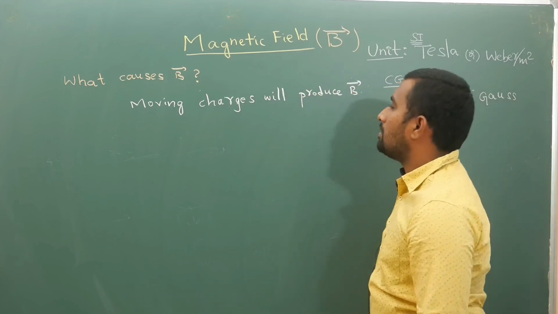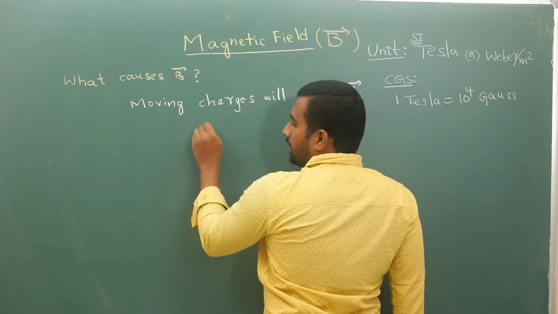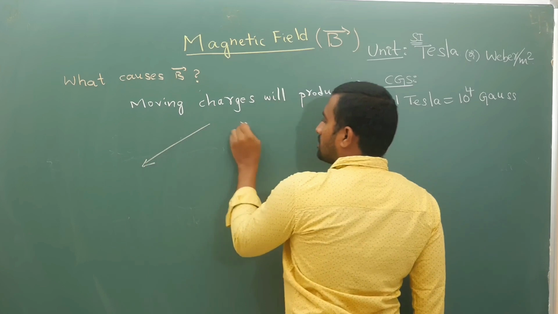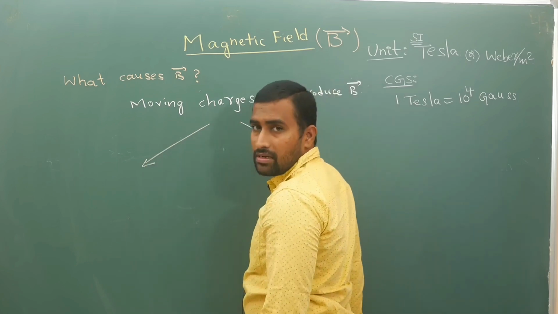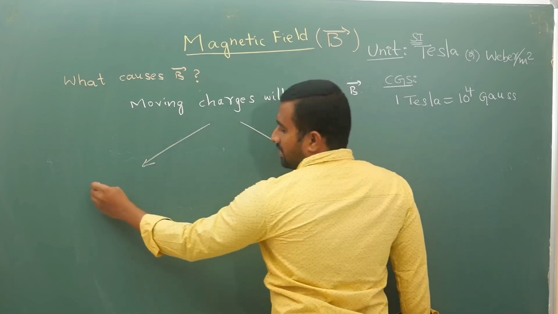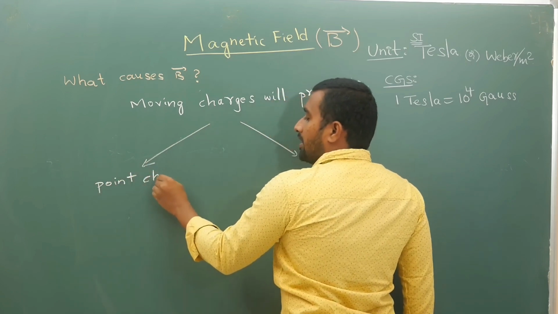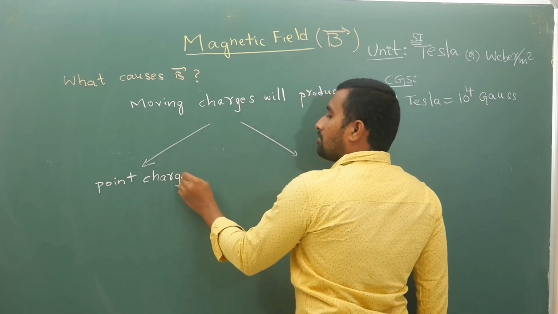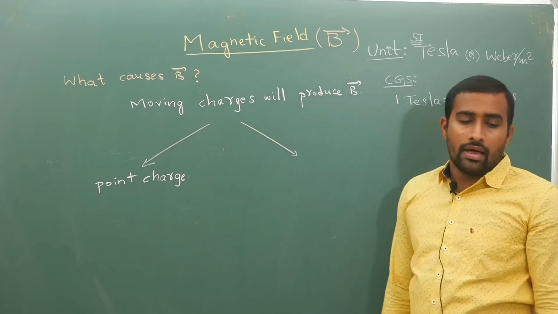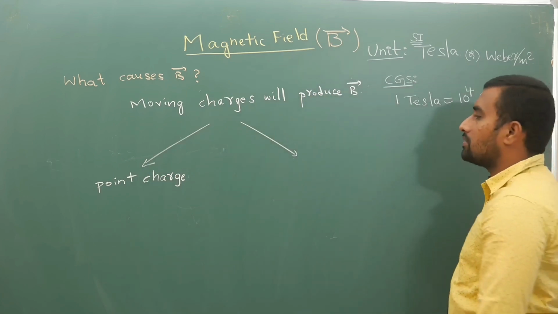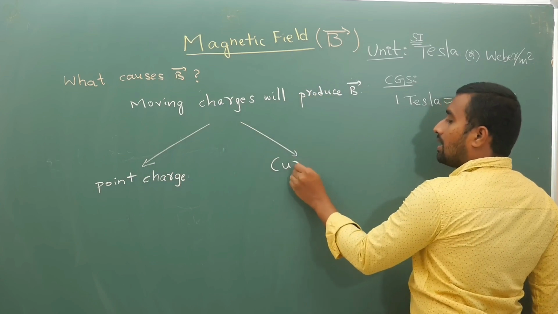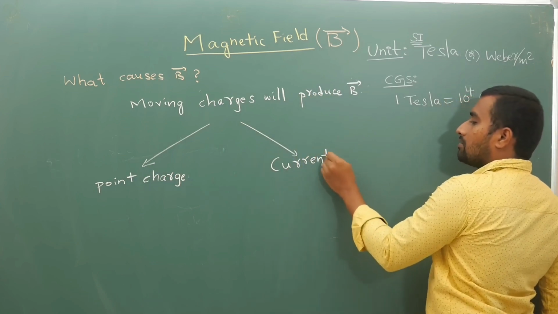Now here this moving charge can be of two types. First type of moving charge that you have is a point charge. Your point charge can be a moving charge. And second type that you have is a current carrying wire.